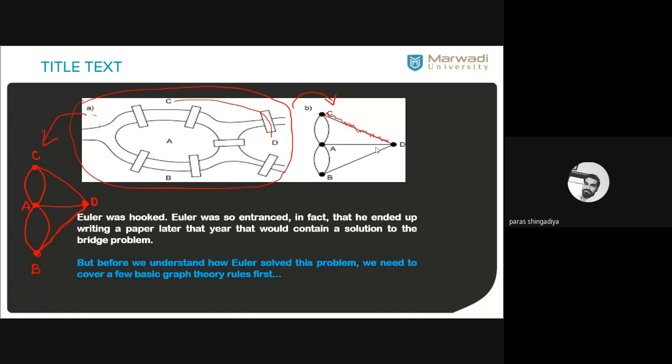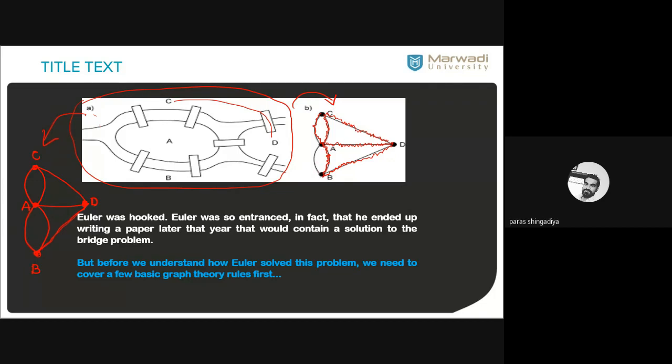So let's start with D. First I visit the C. From C there are two directions. Let's visit this one edge, then after this one, and then after this one B, let us consider. Then after D, again reach back to the A, and again reach back to the C. And from C there is no edge remaining. If I consider this path, then at B there is no edge remaining.